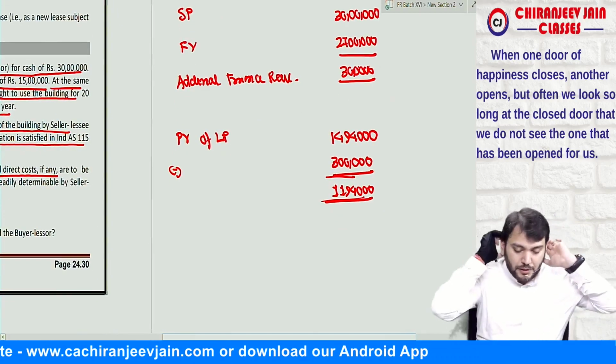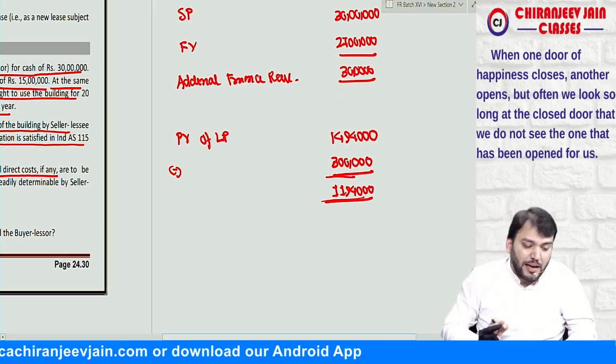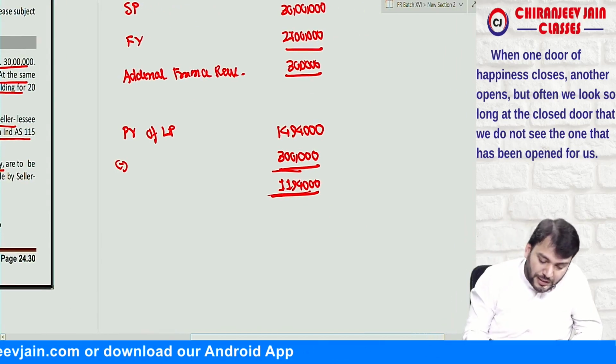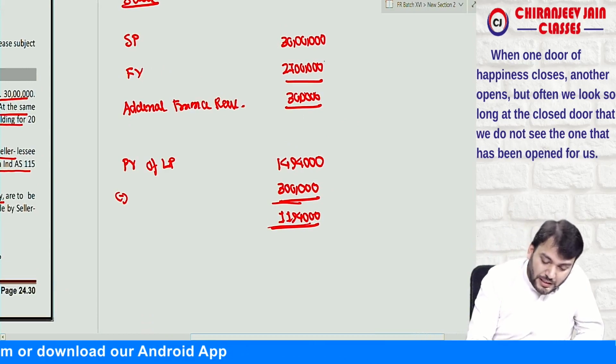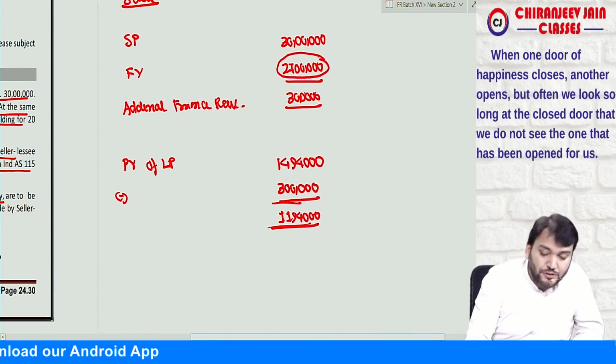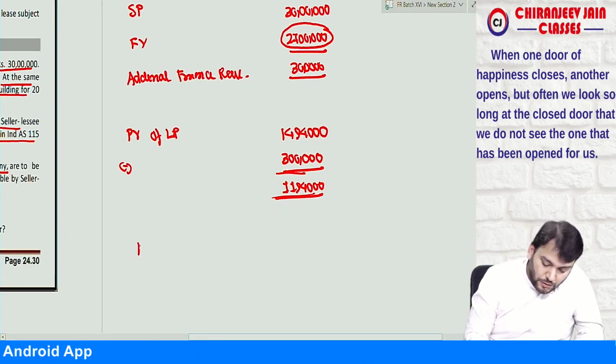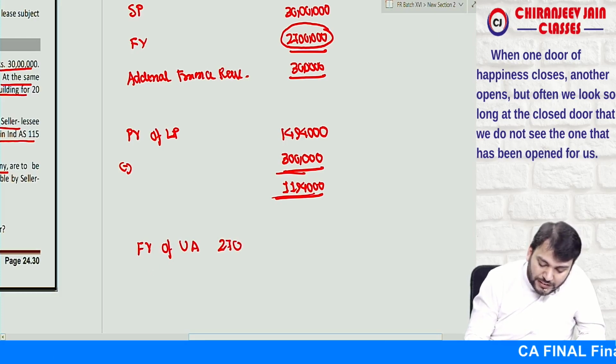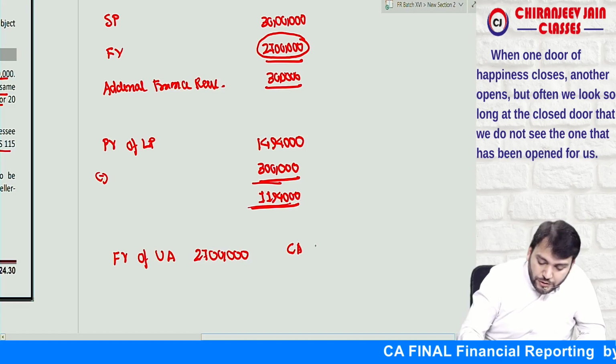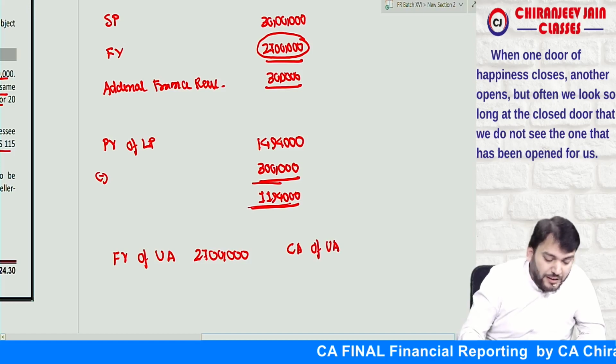Understood? Now, just try to understand what I am saying. If the fair value of the underlying asset is 27 lakh, what is the carrying amount of the underlying asset?